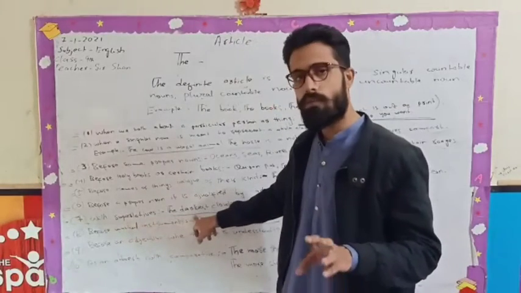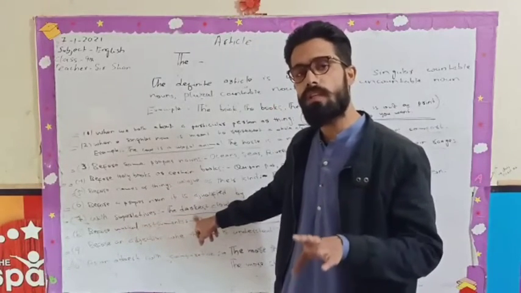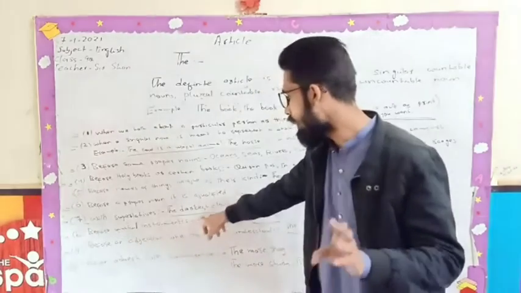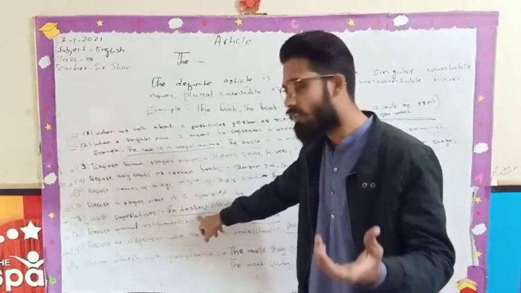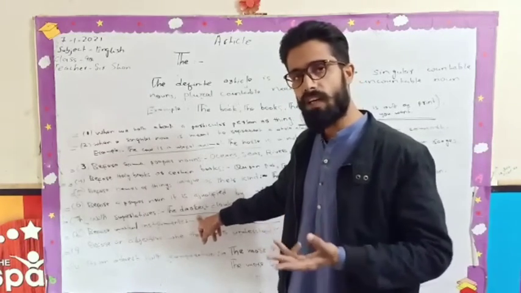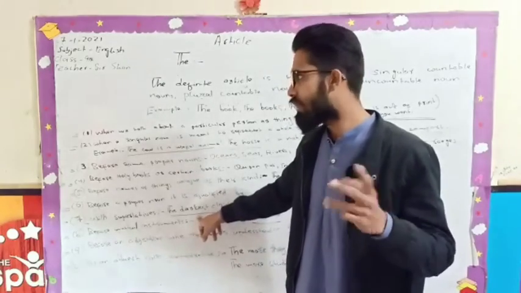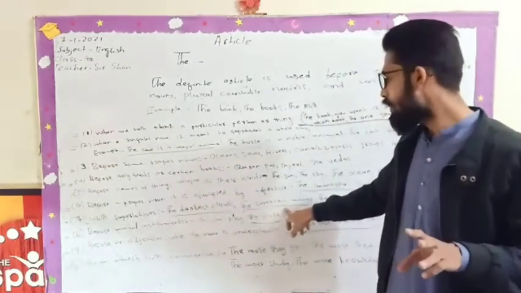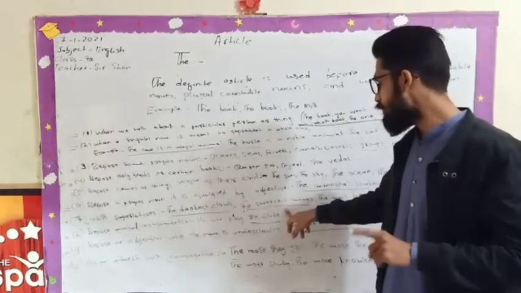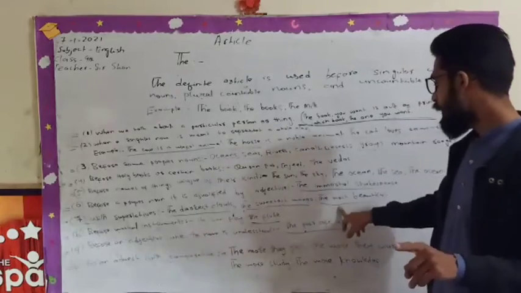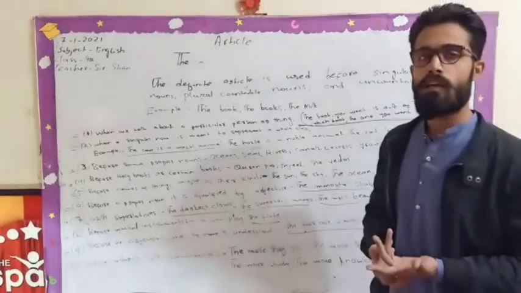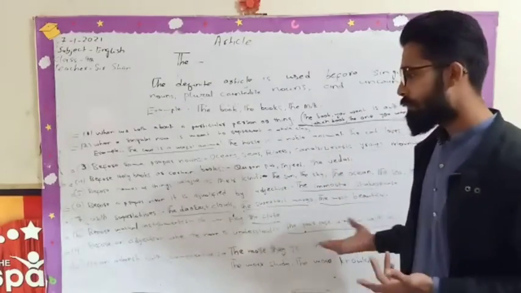With superlative degrees we will also use the. Here is an example: the darkest clouds. Darkest is the superlative degree of the adjective: positive, comparative, superlative. So that's why we are using the. Here is sweet, sweeter and sweetest. Sweetest is the superlative degree, that's why we say the sweetest mango. The most beautiful means the most beautiful girl, so we are using the.